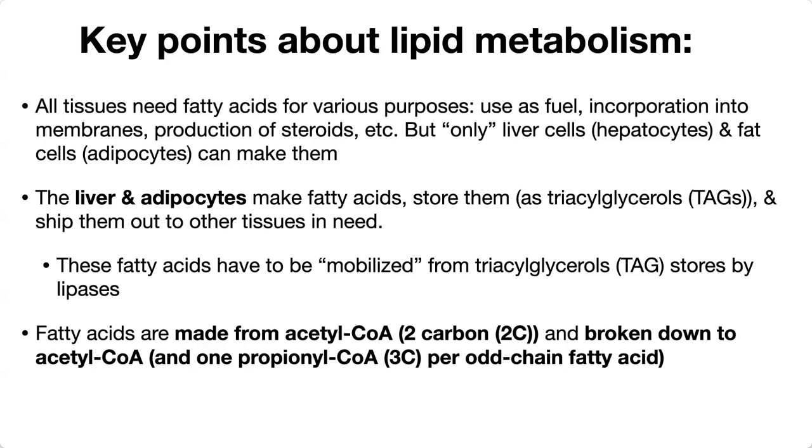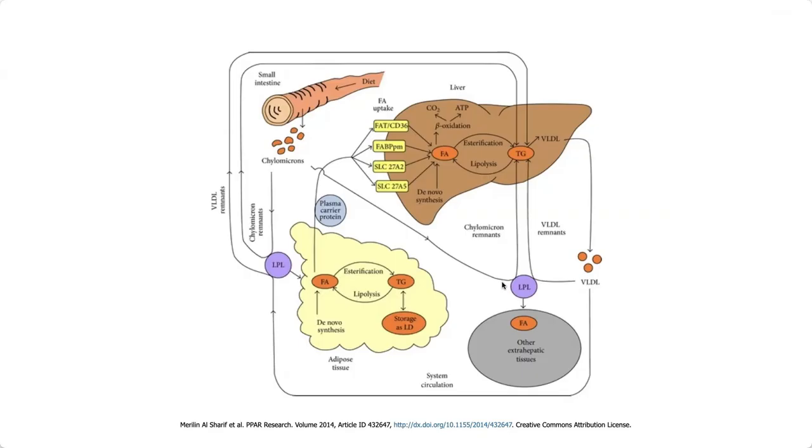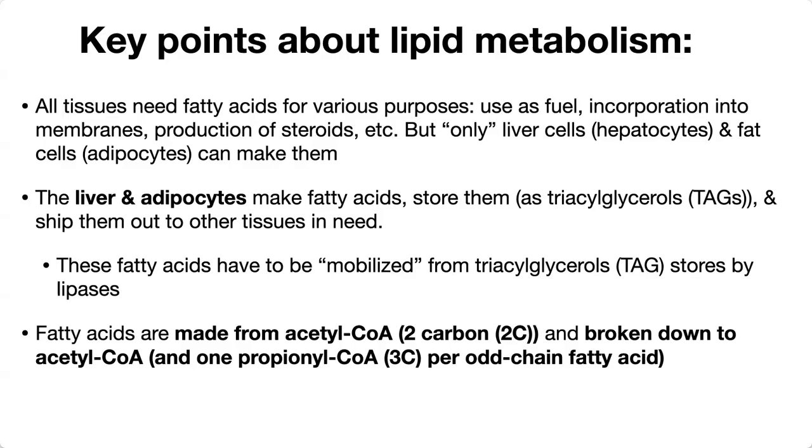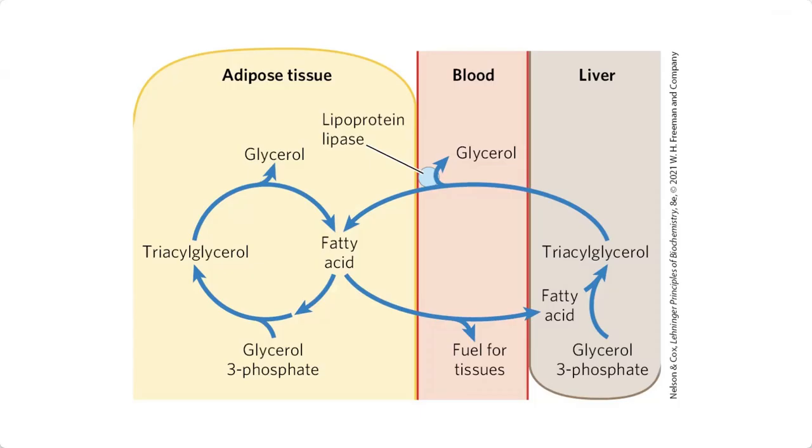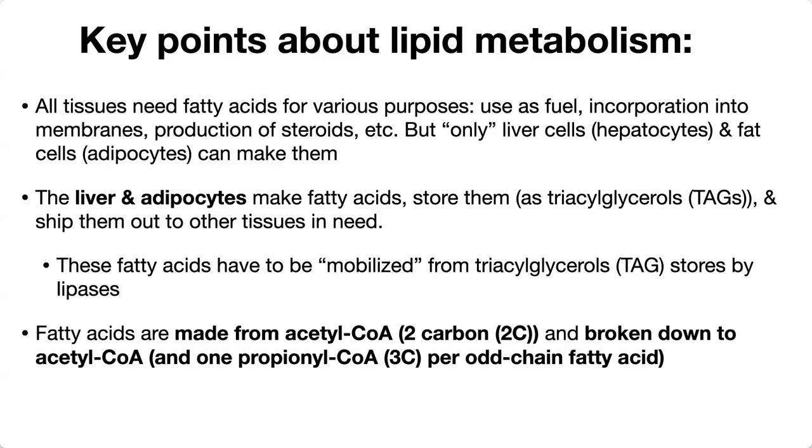The liver and the adipocytes make fatty acids, store them as triacylglycerides, or your TAGs, and ship them out to other tissues in need. These fatty acids have to be mobilized from triacylglycerol or TAG stores by lipases. We'll review those in a second, but those include extracellular and intracellular lipases.